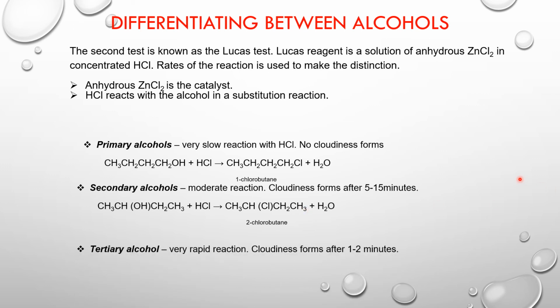Tertiary alcohols, on the other hand, have a very rapid reaction. The cloudiness is going to form after 1 or 2 minutes. So you can see how the different rates of reaction can help us identify the different types of alcohols. So when Lucas reagent is added to the 3 alcohols, which one has reacted very rapidly? It was the tertiary alcohol. So the observation that was made was cloudiness forming.